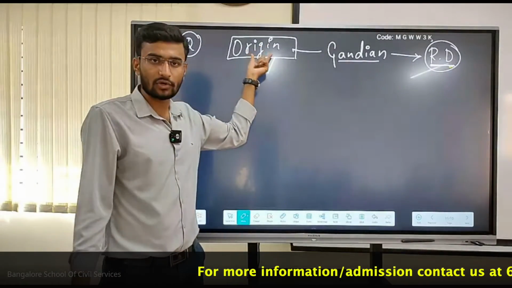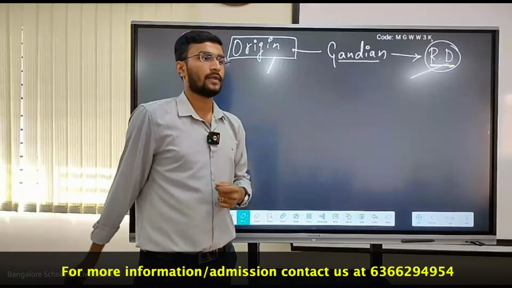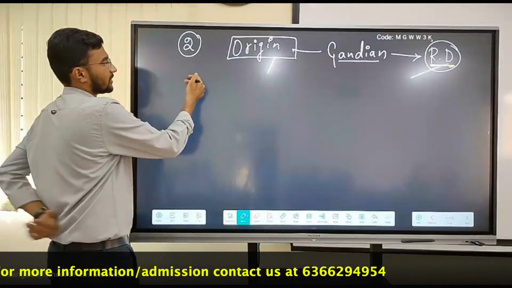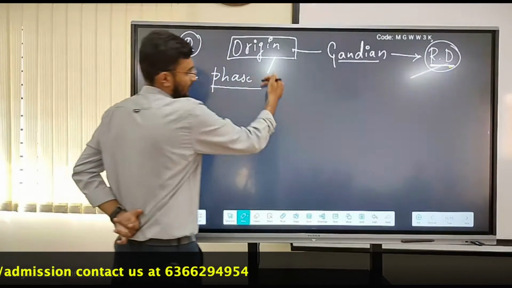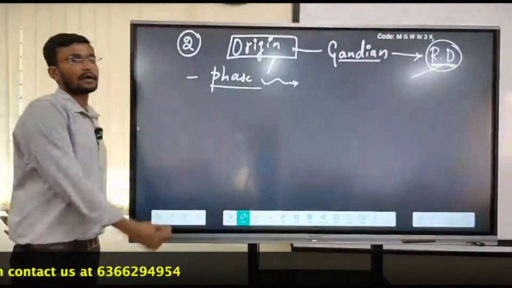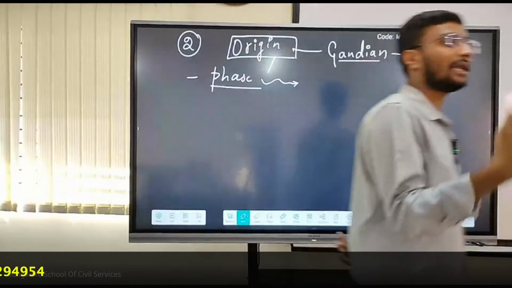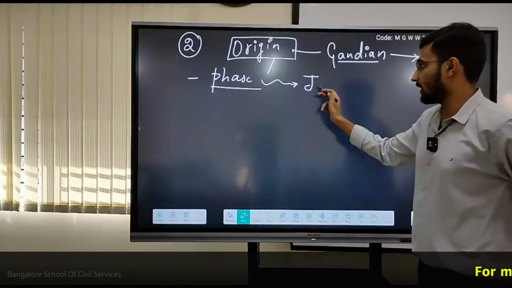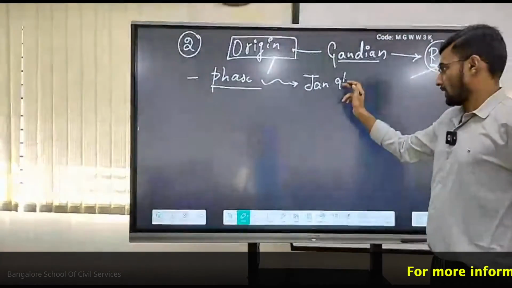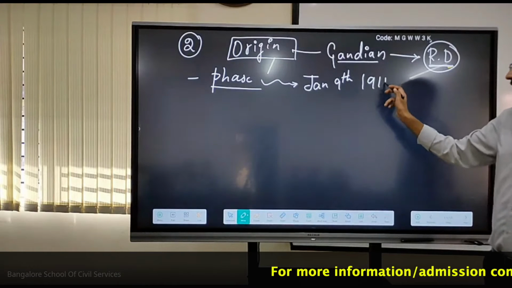With respect to the origin of this Gandhian approach, majorly it talks about the Gandhian phase. Now, what was the Gandhian phase? When Gandhi returned back to India, Jan 9th, 1915. It is Pravasi Bharatiya Divas.